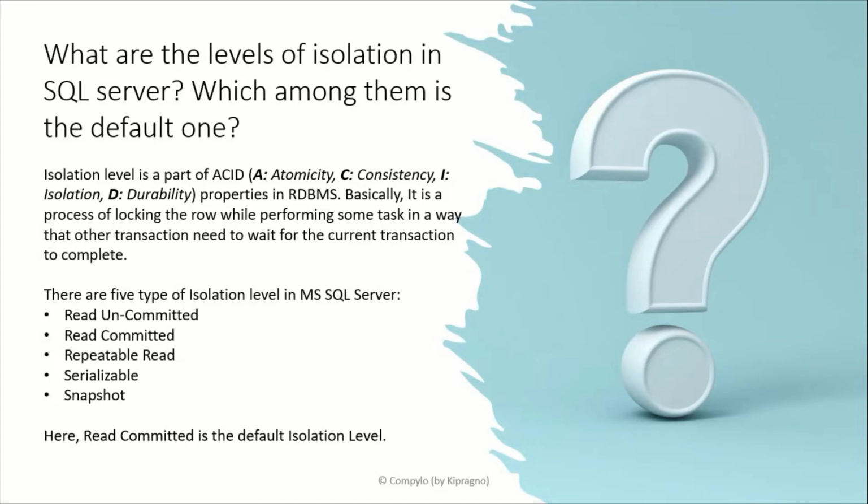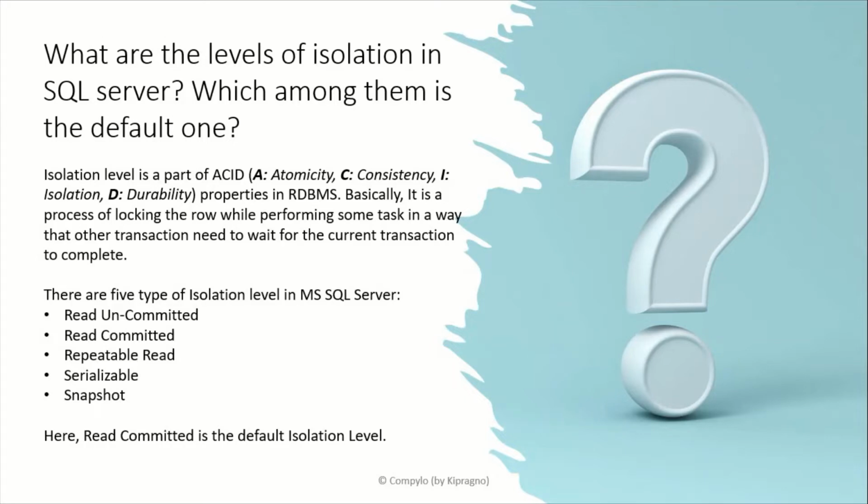There are five types of isolation level in MS SQL Server. Read uncommitted. In this level, the transaction can read uncommitted data, which results in the dirty read problem discussed earlier. Here, we allow a transaction to read the data which is being updated by another transaction and not yet committed. Read committed. This prevents the dirty read problem.